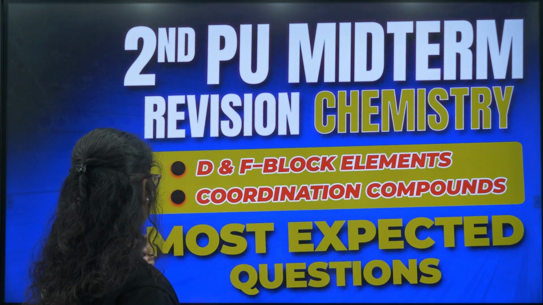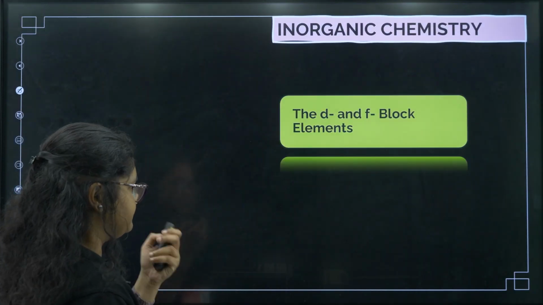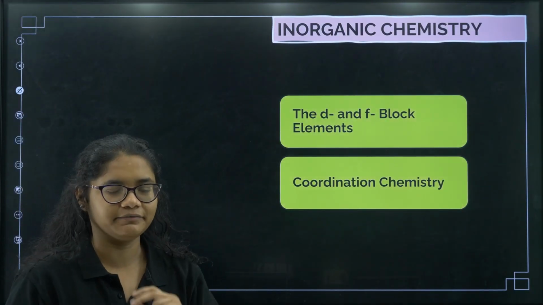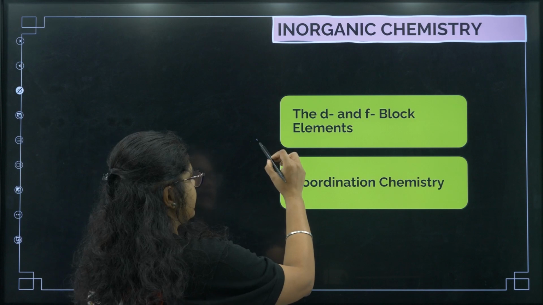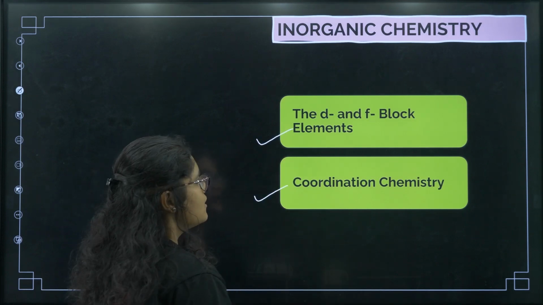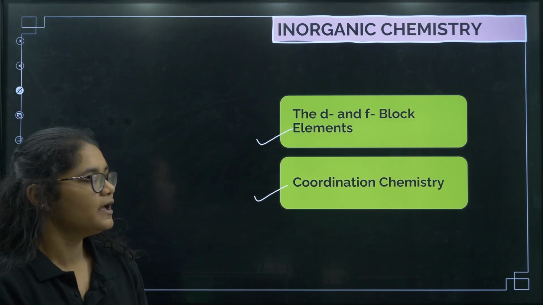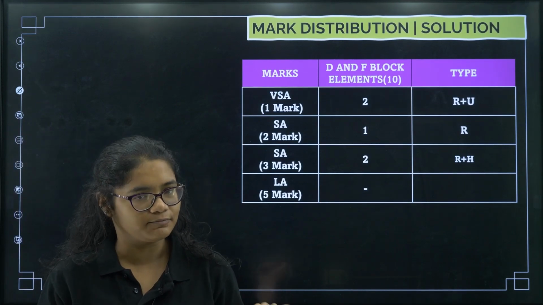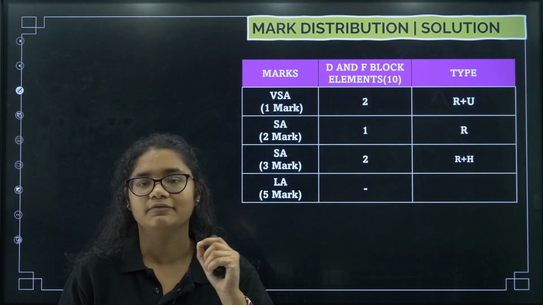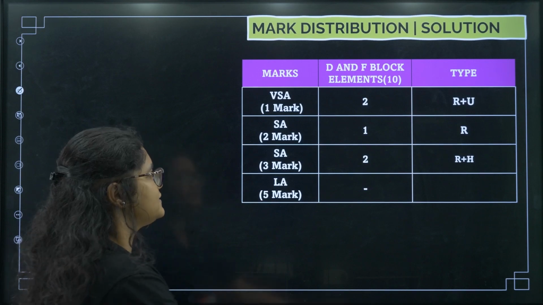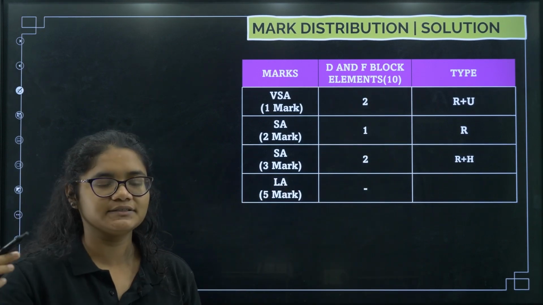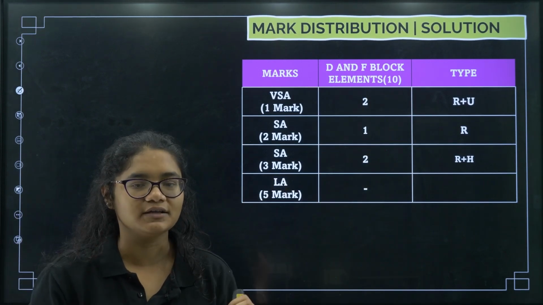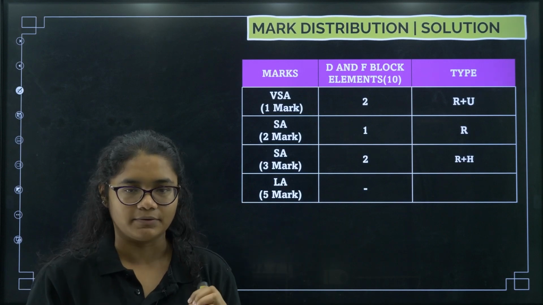Fine. So now if you see, in inorganic chemistry we have two chapters, that is the D and F block elements and the coordination chemistry, right. So we'll start with the first chapter, that is D and F block elements. The total weightage of this chapter is 10 marks, okay. So 10 marks of questions will be asked from this particular chapter.